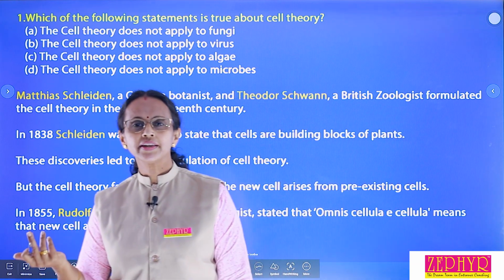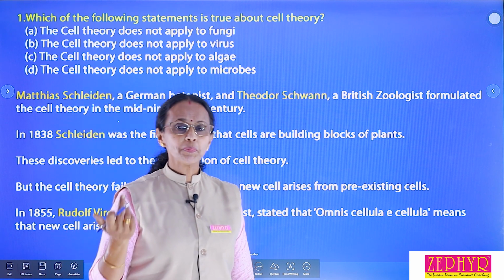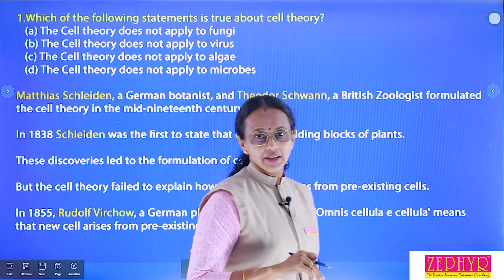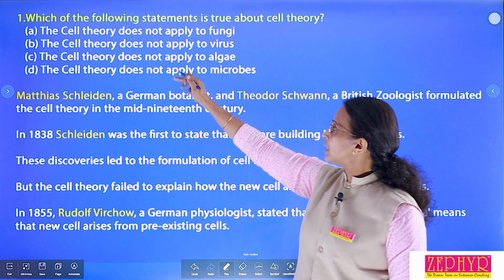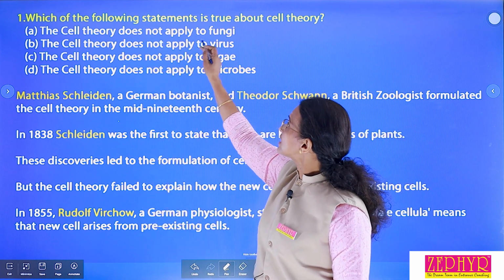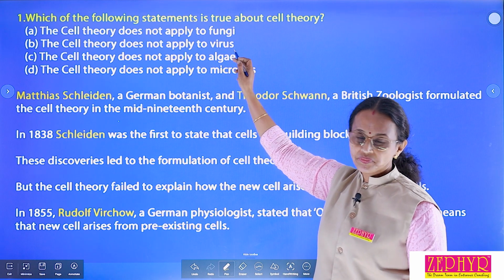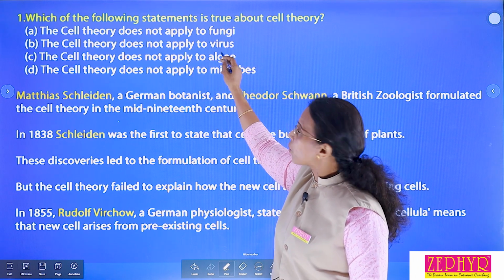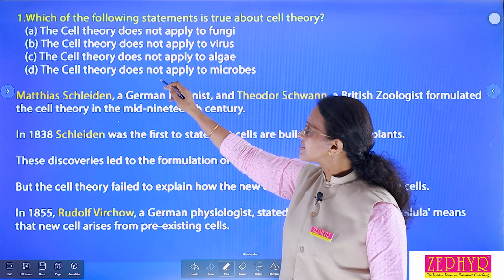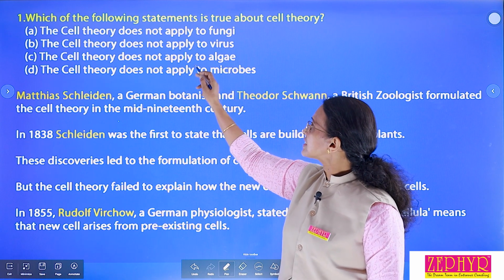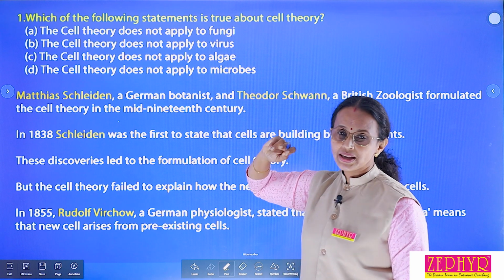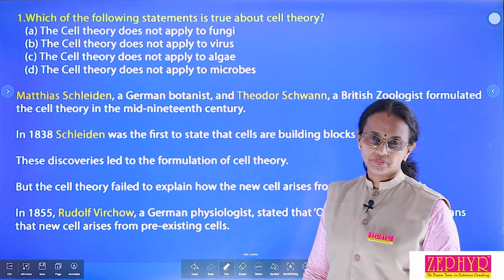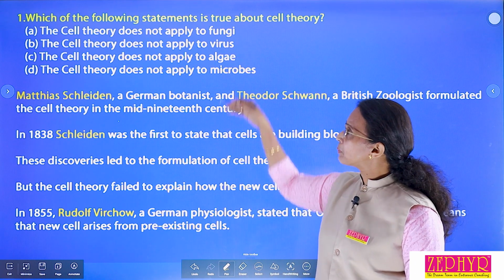Who proposed cell theory? Schleiden and Schwann proposed cell theory. Here are four statements. First statement, the cell theory does not apply to fungi. Second, the cell theory does not apply to virus. Third statement, the cell theory does not apply to algae. And last, the cell theory does not apply to microbes. Then check one by one.